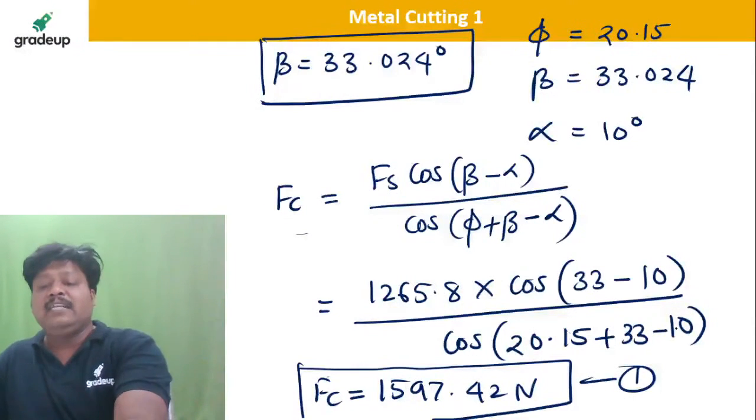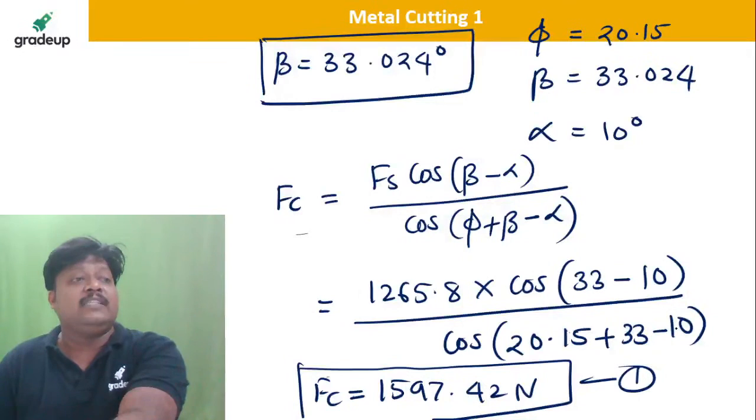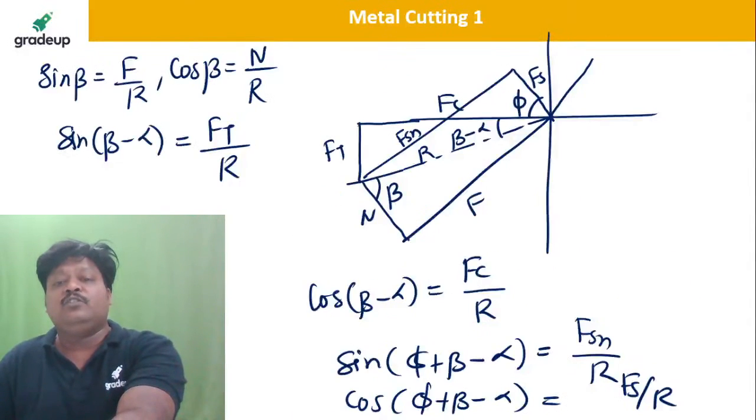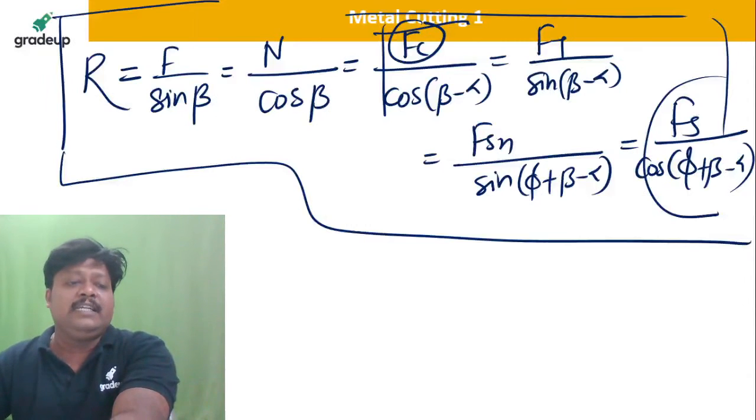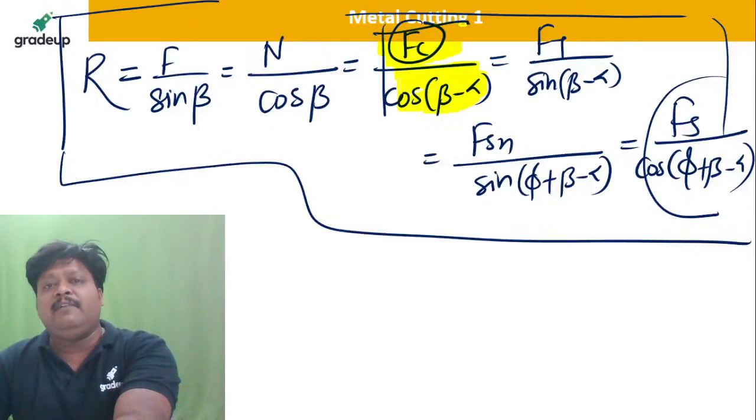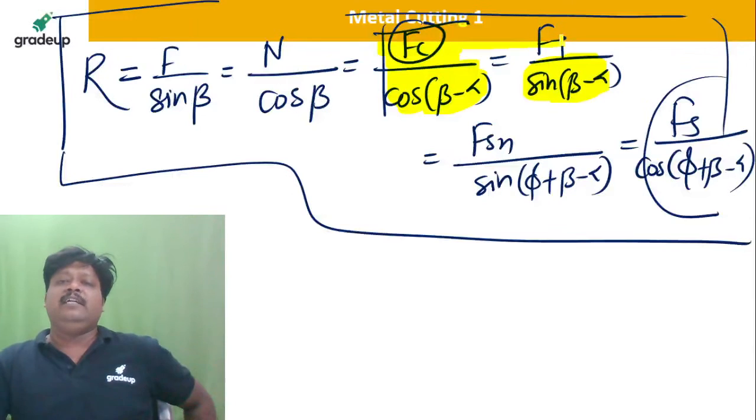Okay, now they are asking the feed force or thrust force. They are asking what is the thrust force. See, if you know the Fc, here only we are getting the solution. If you know the Fc, and you know the beta and alpha values, just equate this Ft divided by sine of beta minus alpha. Equate this portion only, you will get the value of Ft.